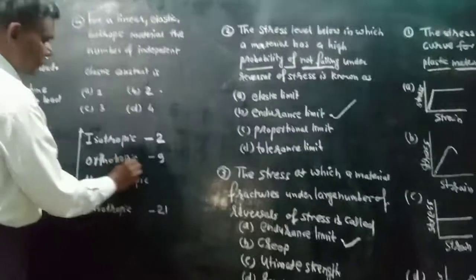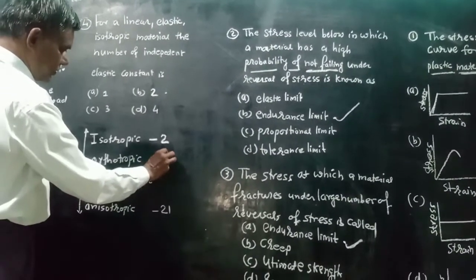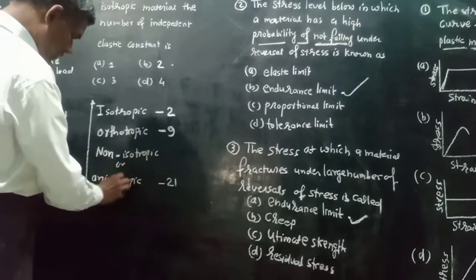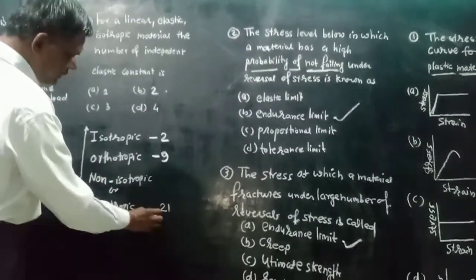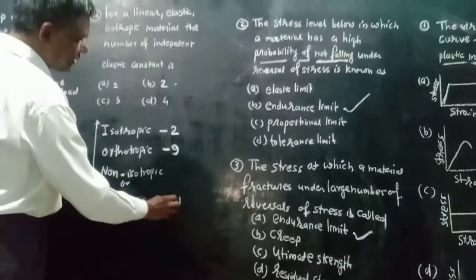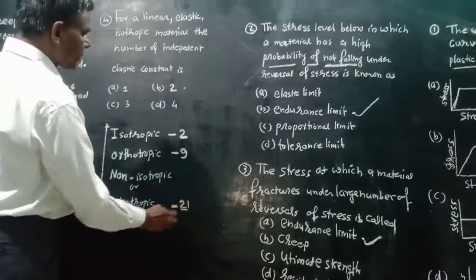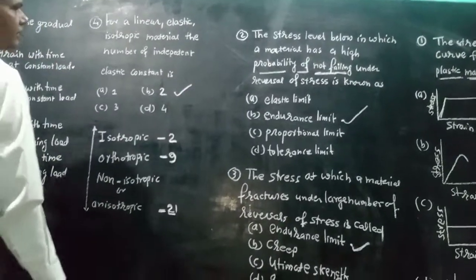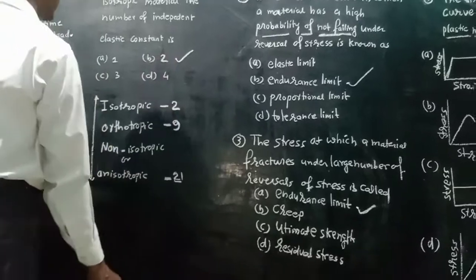In orthotropic material, the independent constants are 9. But in non-isotropic or anisotropic material, the independent constants are 21. So according to our choice, 2 is the number of independent elastic constants.